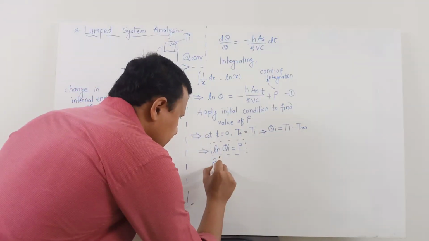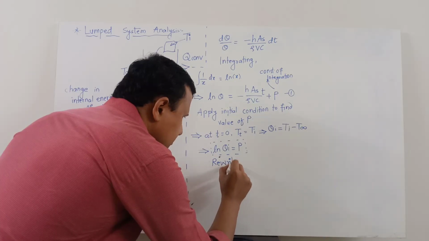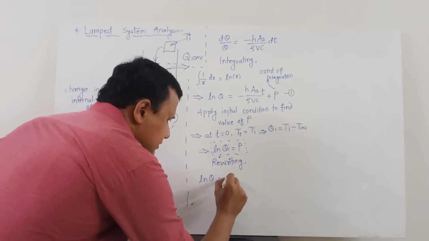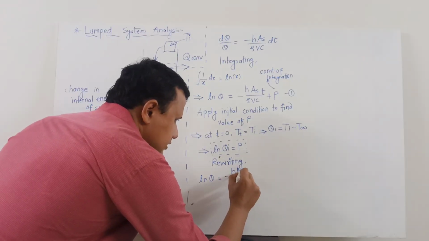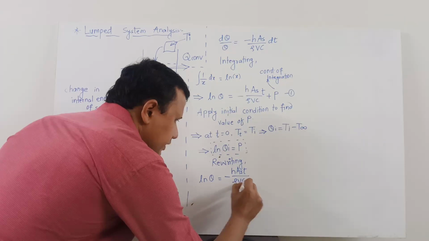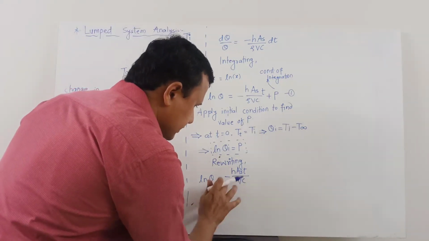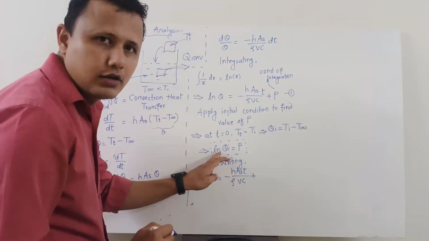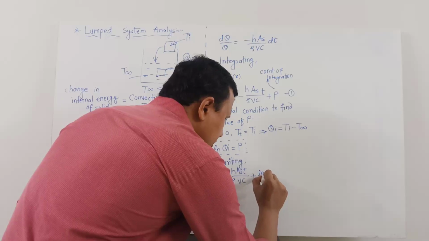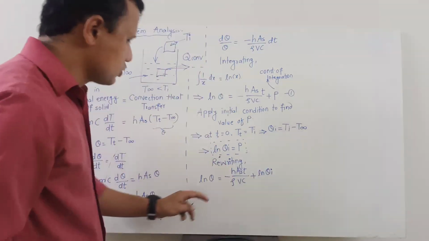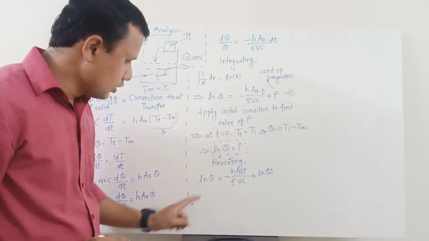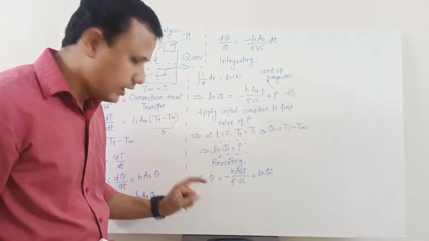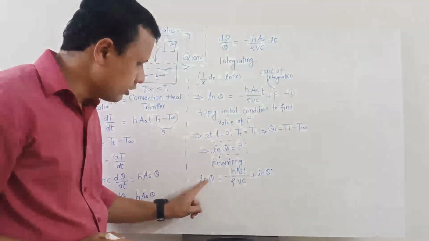So rewriting, what do we get? ln of theta is equal to minus hAs upon rho VC, okay, I will correct it, rho VC plus the value of p, which is ln of theta I. So I can take both of these terms on one side. So it will be ln of theta minus ln of theta I. We already know it will be equal to ln of theta upon theta I.